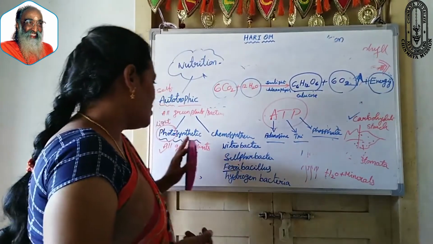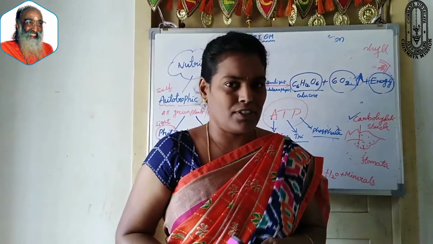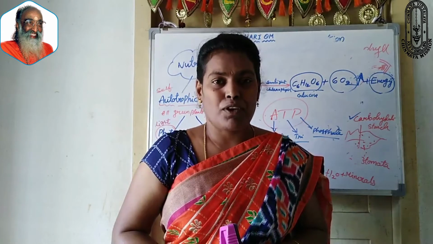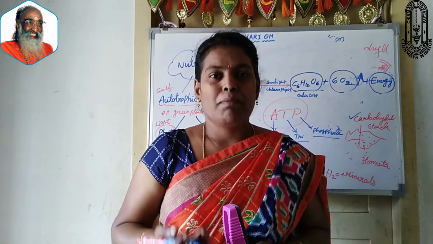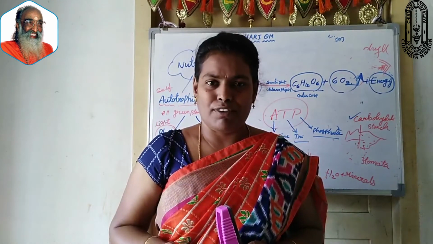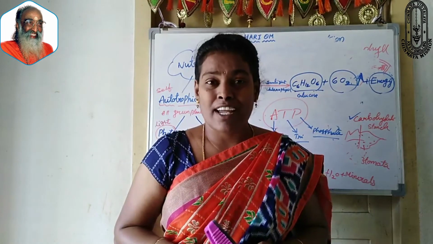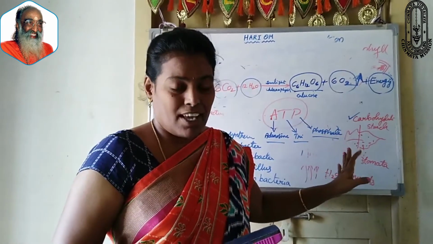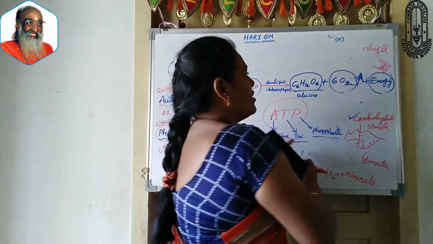Okay, this is about how plants prepare their own food through the process of photosynthesis. Now can you tell me the definition of photosynthesis? It is the process through which plants prepare their own food by taking carbon dioxide and water in the presence of sunlight and chlorophyll. This process is called photosynthesis. What is the site of photosynthesis? In plants, it is the leaf. In the leaf, what is the site of photosynthesis? Chlorophyll. I have drawn chlorophyll here.